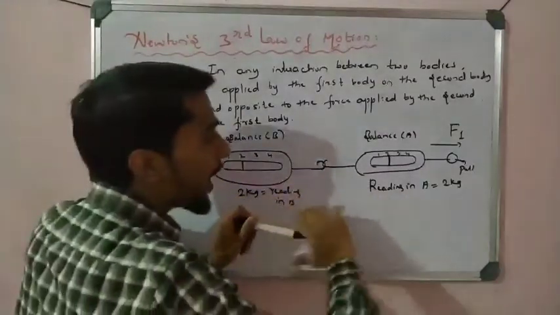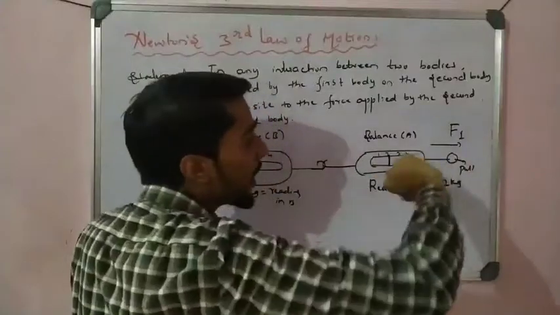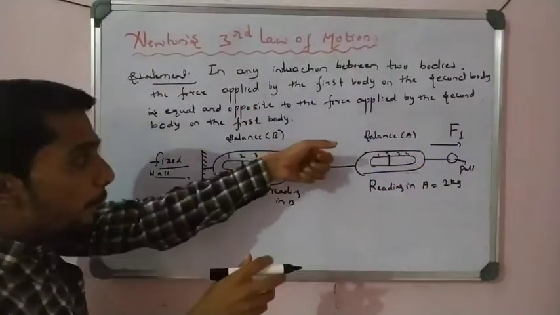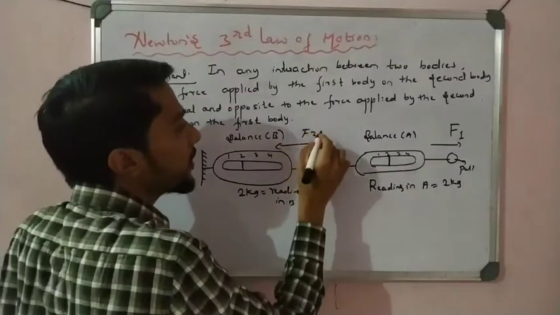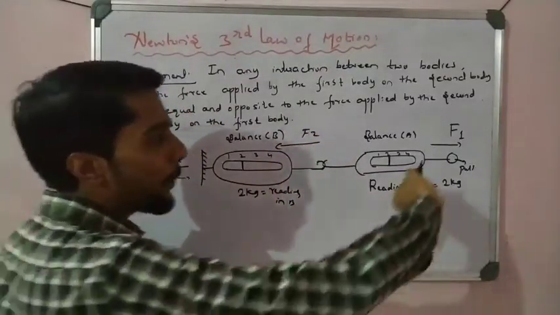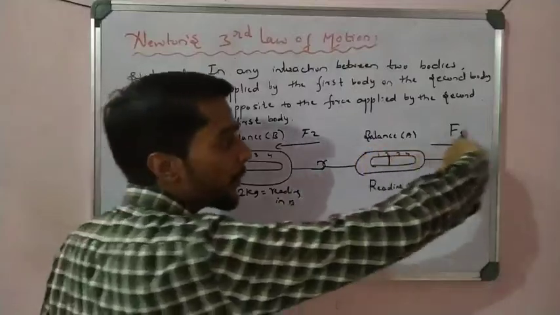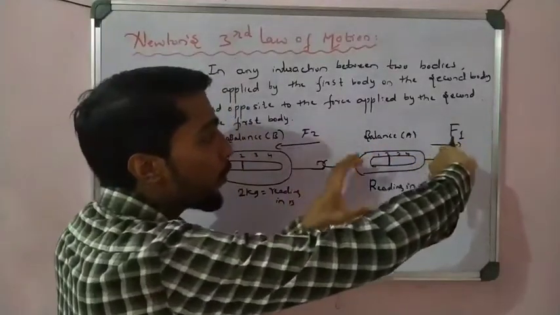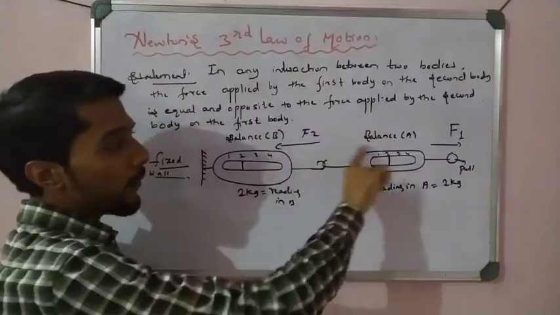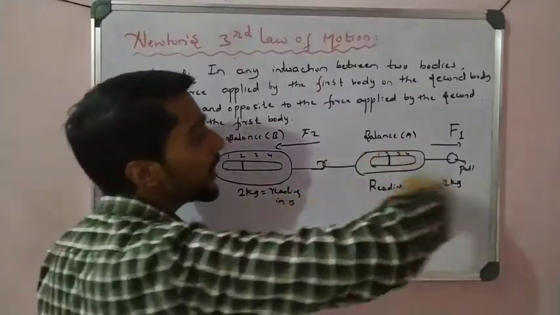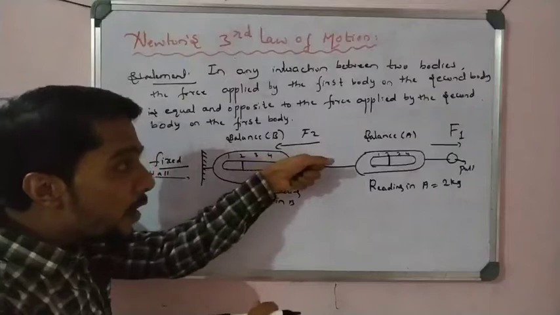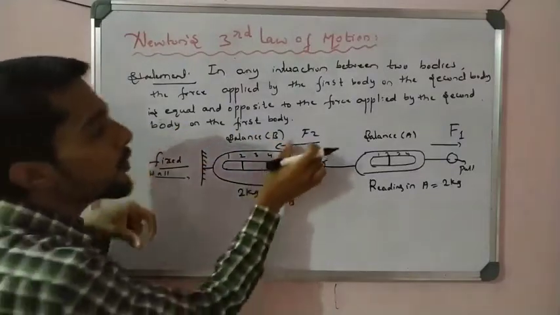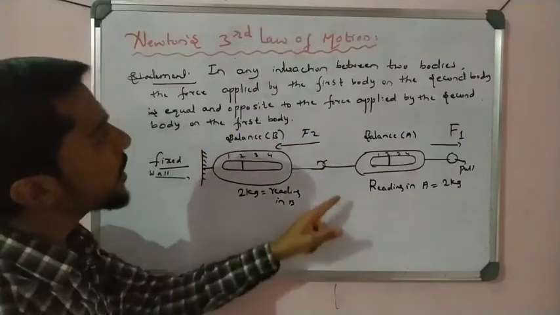Whenever I apply force F1 in this direction, at the same time this spring also applies force on spring A in this direction. Whenever I apply force F1 on spring A, the force pulls balance B in this direction. At the same time, balance B also pulls A in this direction with what force? F2 force. See, that is given here.